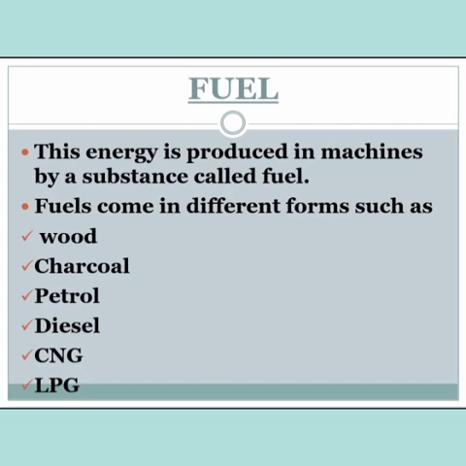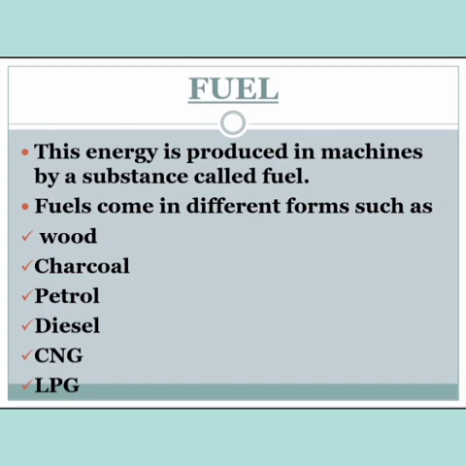Through the process of respiration. Similarly, machines need energy in one form or the other in order to perform the desired functions. The energy is produced in machines by a substance called fuel. How do machines work?